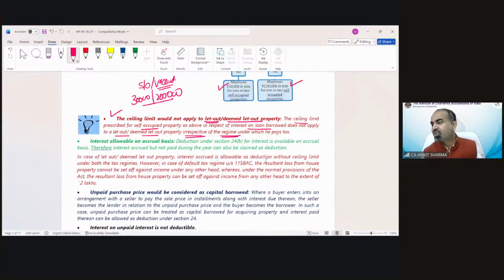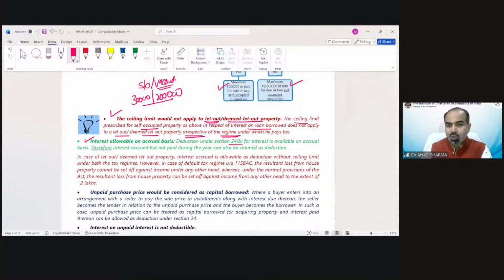Ms. Monisha is asking, sir, though the assessee has not paid any interest till date, will he avail the deduction? Is it based on accrual? Yes, it is on accrual basis. So you can claim the interest deduction on accrual basis. There is no requirement that the interest should have been paid. You can see the second point we were about to discuss is exactly for this purpose.